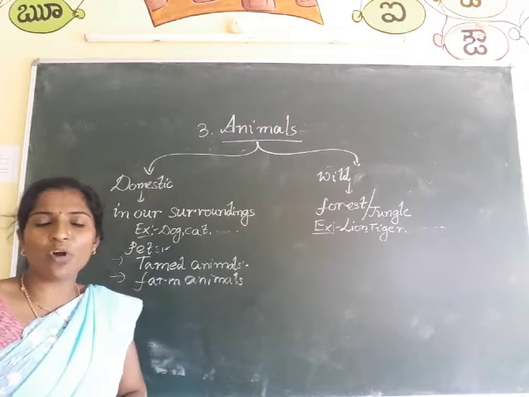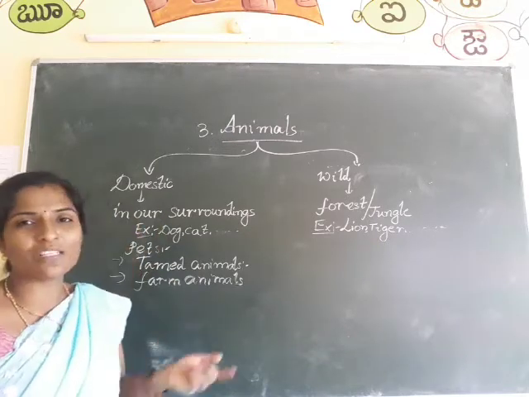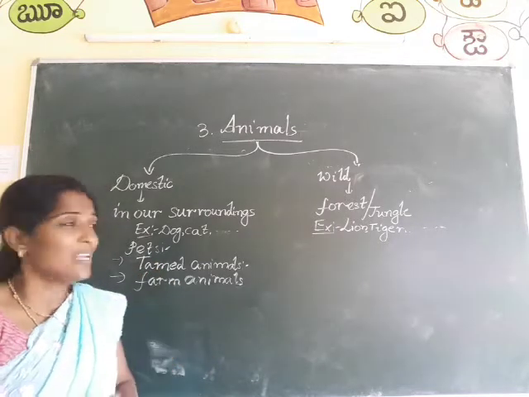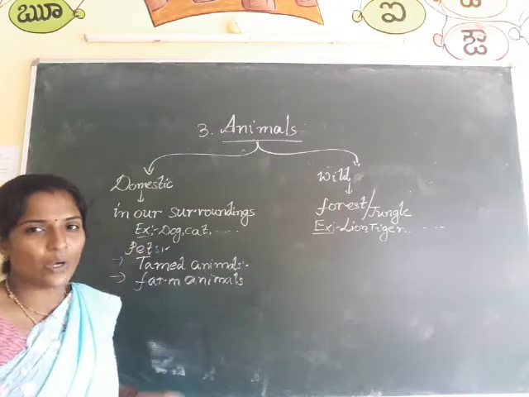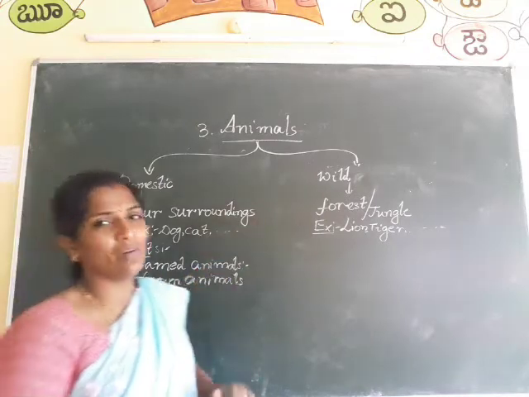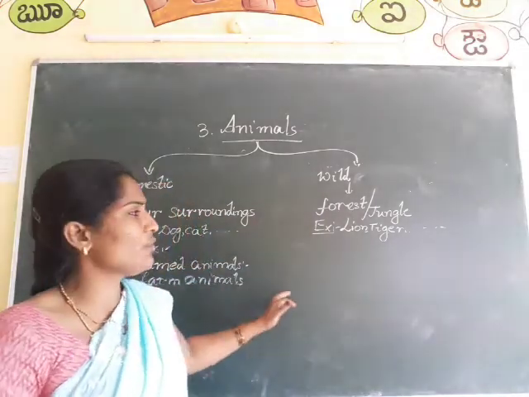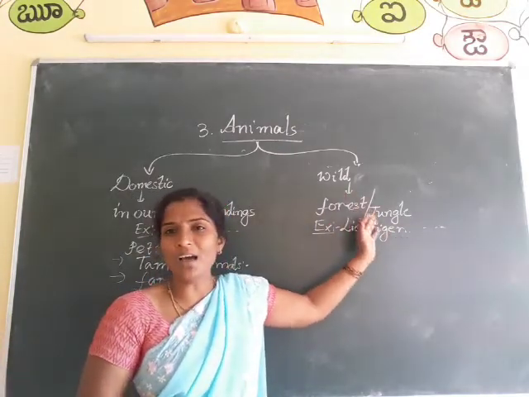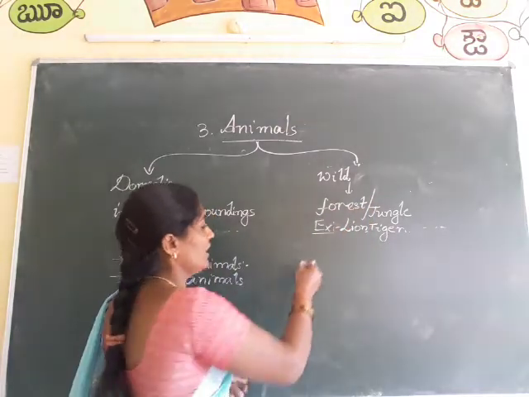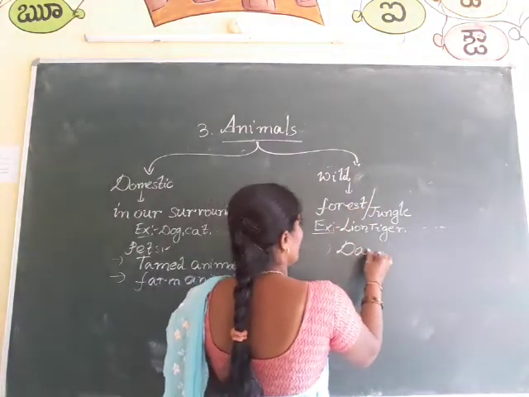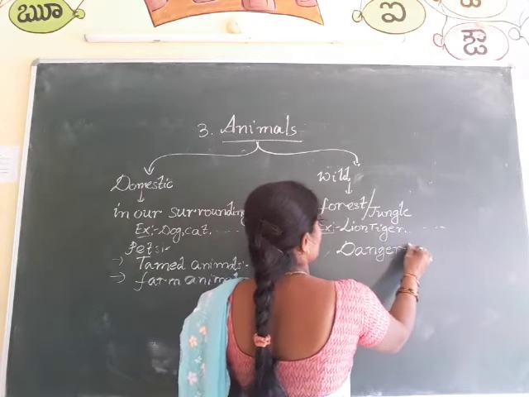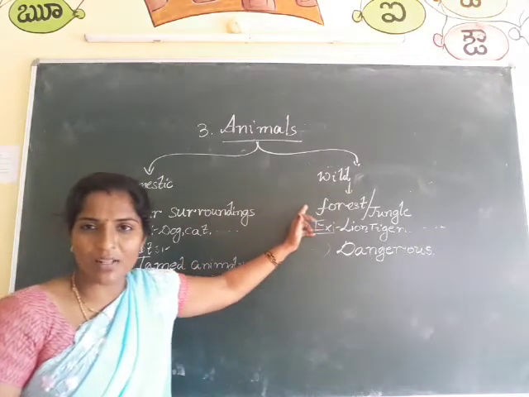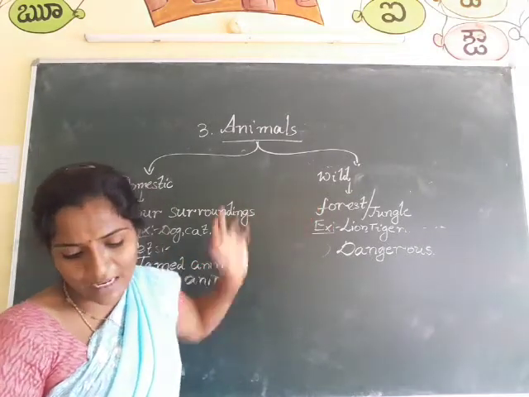Here I want to ask you one more question. These domestic animals, where can they live? These domestic animals can live in our surroundings. They do not harm us. And coming to the wild animals, I already told you the examples: lion, tiger, bear, giraffe, zebra. These all come under wild animals, and these are very dangerous. So this is the classification of animals.